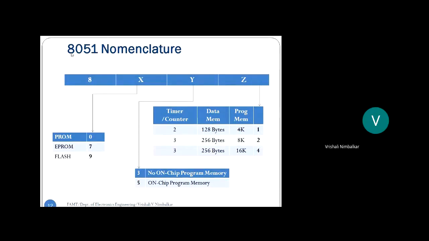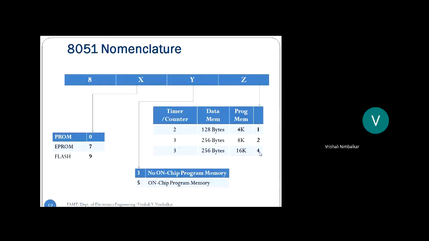Hence the digit 8. And for the other 3 digits, I have made a tabular format here. 8 for 8-bit controller, and I have mentioned XYZ. Let us see the digit Z, that is the rightmost digit. That Z can be either digit 1, 2, or 4.